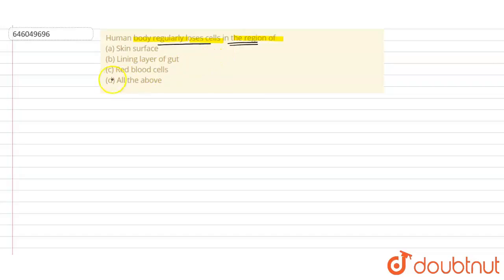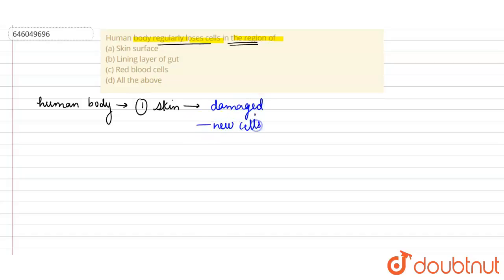So when we talk about the human body regularly and daily losing cells, the first and most important region is the skin. Skin continuously loses cells, and many cells in the skin are continuously damaged, and new cells are continuously formed daily. Because skin is exposed to the environment, it is continuously damaged and new cells have to be formed to recover that. So option A is correct here.